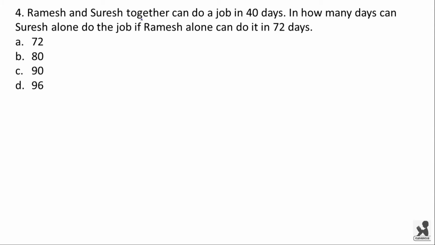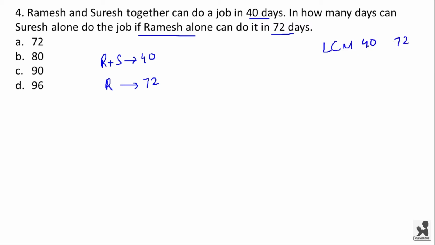Ramesh and Suresh together can do a job in 40 days. In how many days can Suresh alone do the job if Ramesh alone can do it in 72 days? Now we have Ramesh and Suresh together can do a job in 40 days and Ramesh alone can do the same job in 72 days.